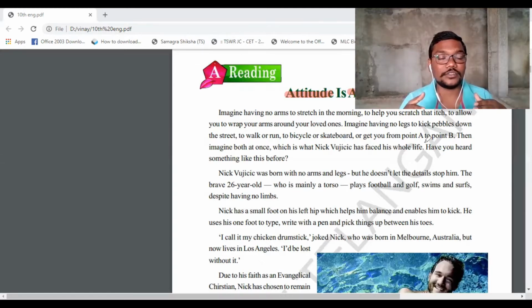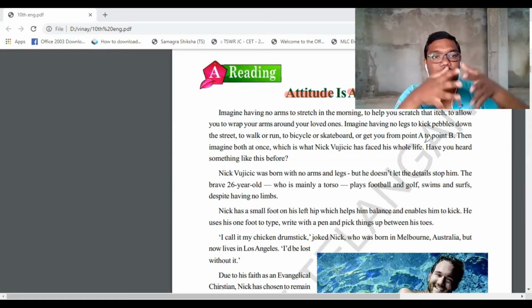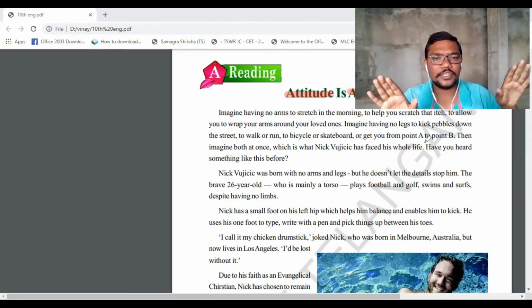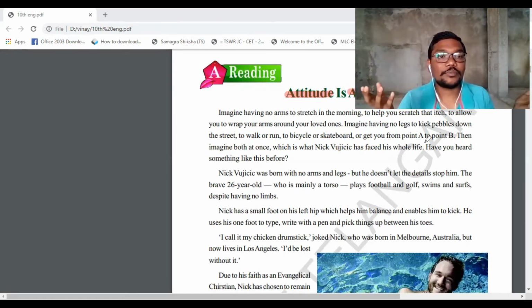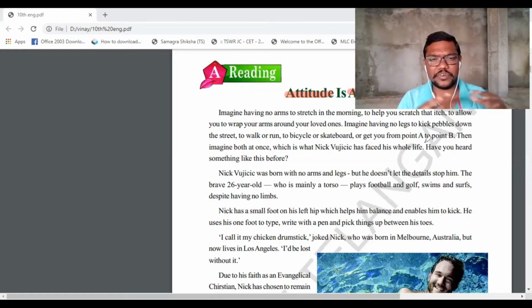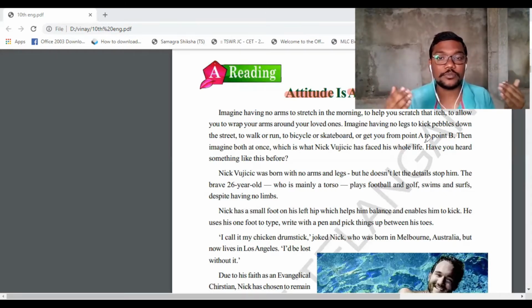It is very hard in both separate ways, but now the writer is combining both of them. Suppose you do not have arms and do not have legs, what is your position? How are you going to perform all these tasks? To perform every task, it is approximately compulsory to need hands and legs. Understood? So without that, what is the position?